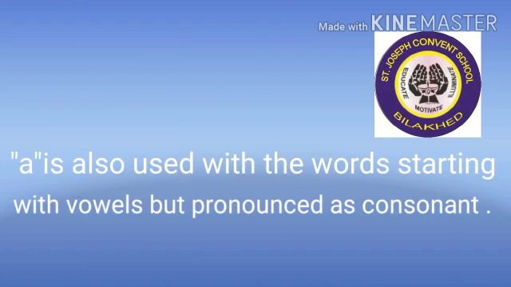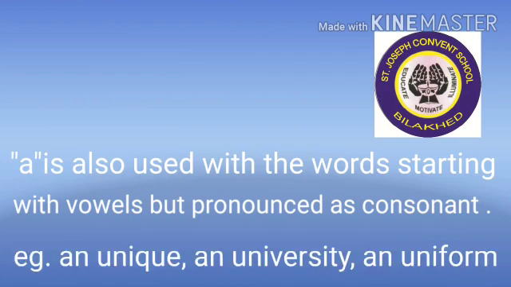The same is with a also. A is also used with the words that are starting actually with a vowel letter, but their pronunciation is like a consonant sound. So the examples of these are unique, uniform, etc.